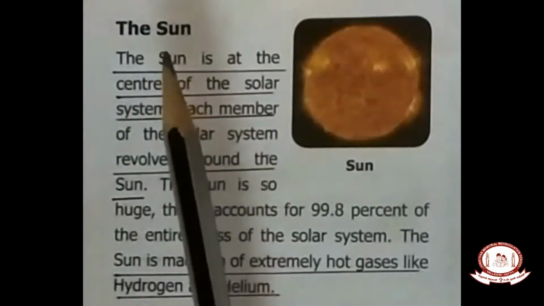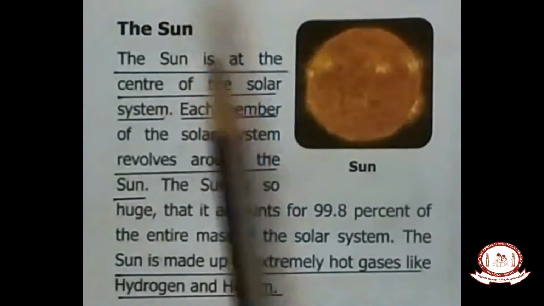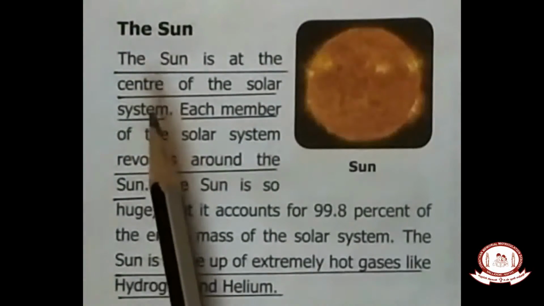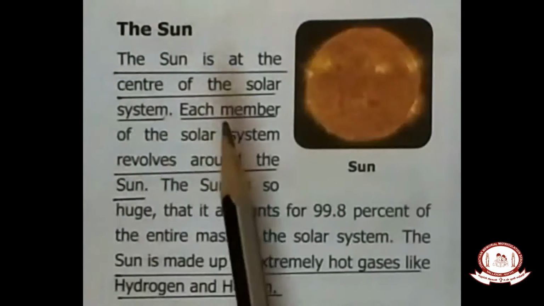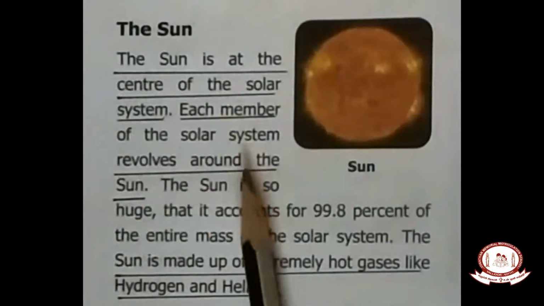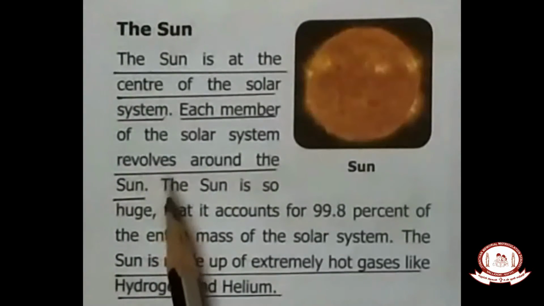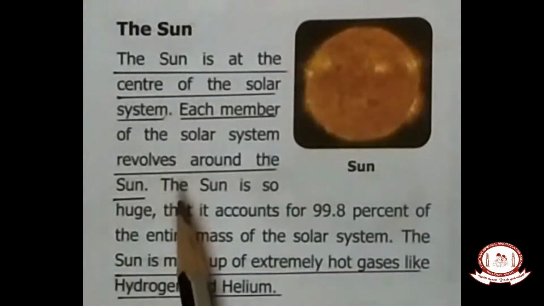Children, go to the next page. Heading: the sun. Sun is the center of the solar system. Very easy sentence. Sun is the center. So each member in the solar system revolves around the sun. Do you get the meaning, children? Each member in the solar system revolves around the sun. The sun is so big. How big is it?